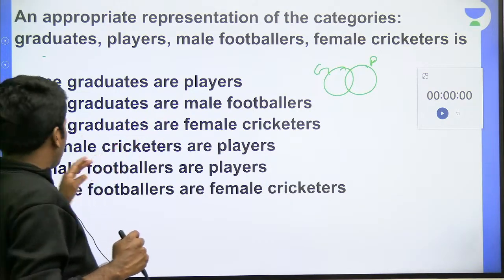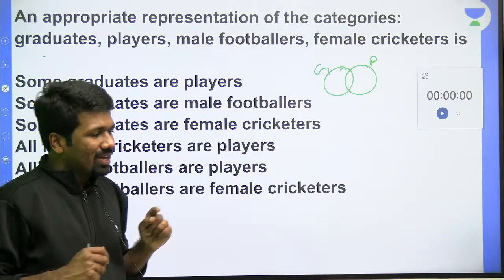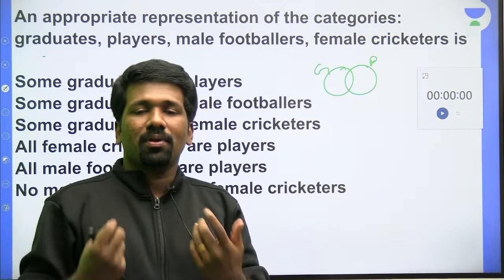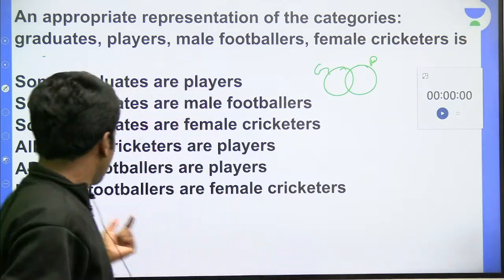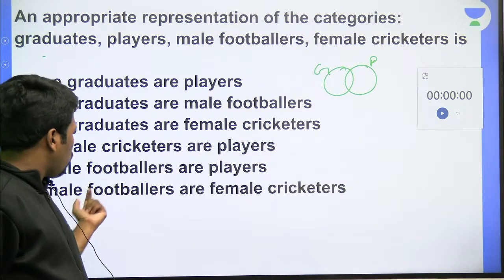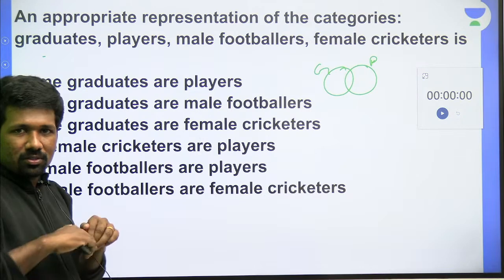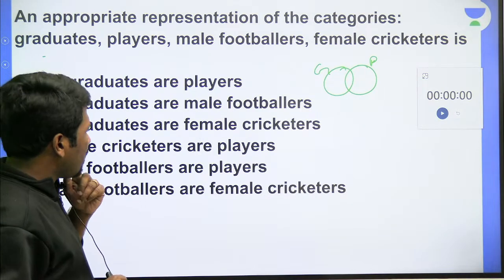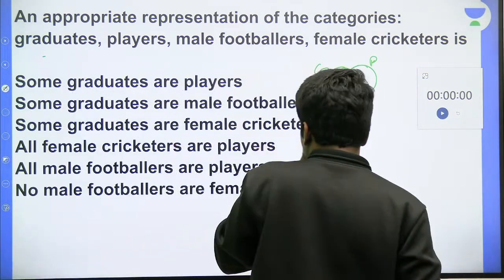So some graduates are female cricketers, but all female cricketers are players, right? Because cricketer is a player, so all female cricketers are players, and all male footballers are also players. Similarly, no male footballers are female cricketers, right? Because that are two different categories. So all these satisfying Venn diagram only we can form.